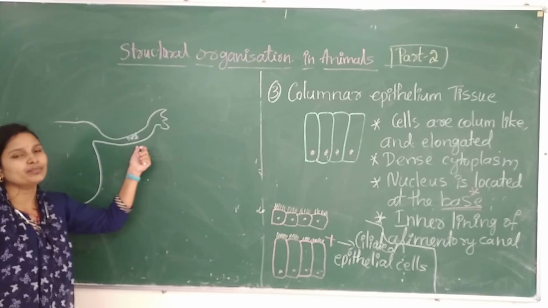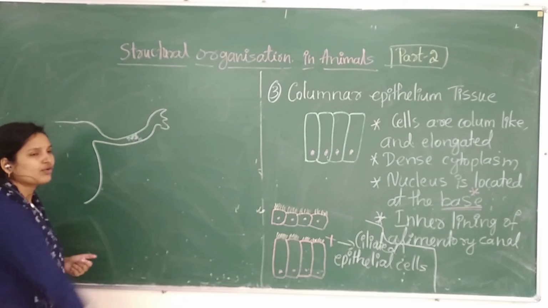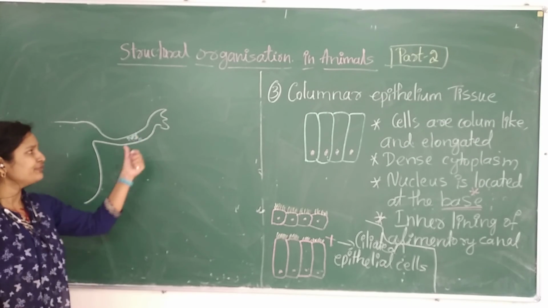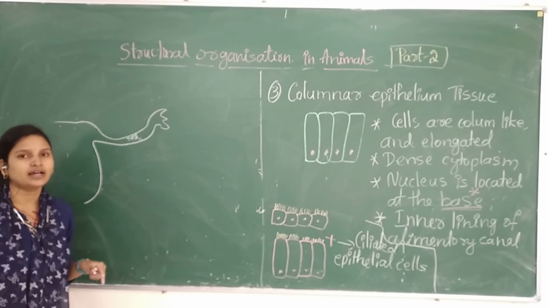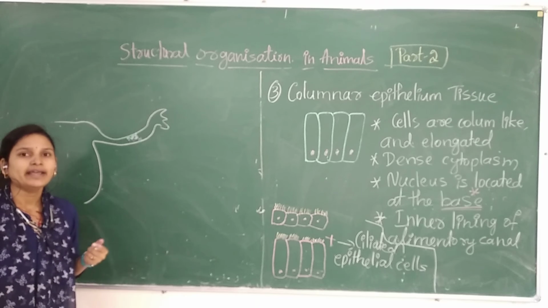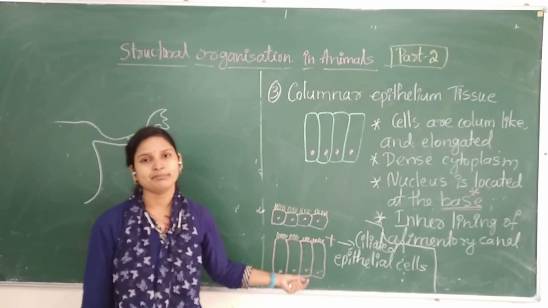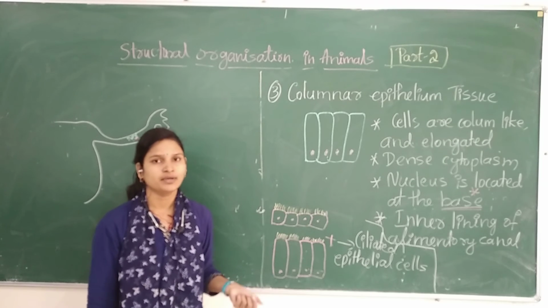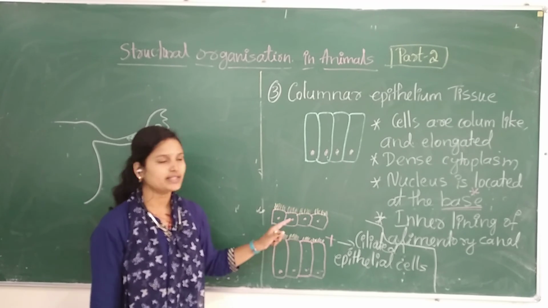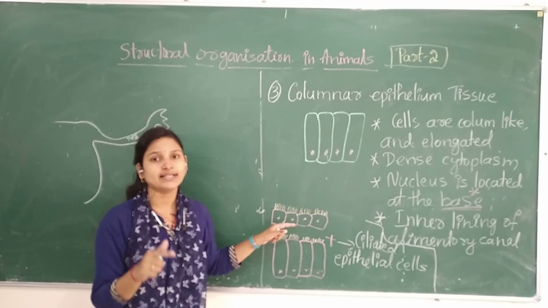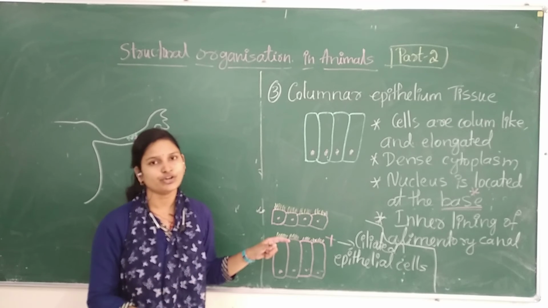So for that movement, there should be the ciliated columnar epithelial cells, which are mainly helping the zygote to move towards the uterine wall for the implantation. So likewise the ciliated epithelial cells are playing an important role, and these cilia, these finger like microvilli which are present, they need a moist environment.